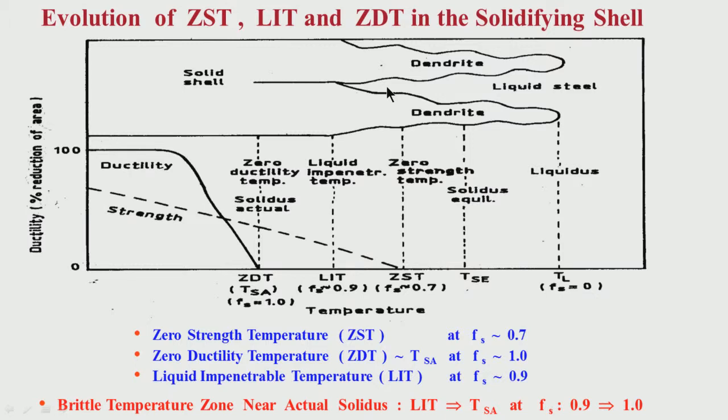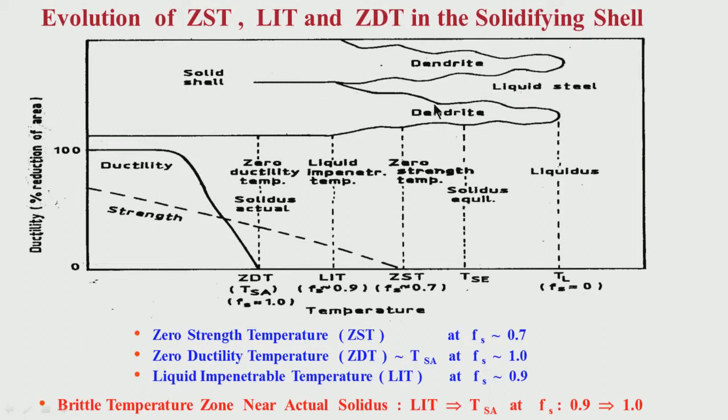But this is not possible. Liquid steel cannot penetrate this region and heal up the cracks when LIT, that is the liquid impenetrable temperature, is reached. That means when the solid fraction is more than 0.9. So in the region between solid fraction of 0.9 and 1, even if cracks are forming, they cannot be held up by the liquid steel because liquid steel cannot penetrate.